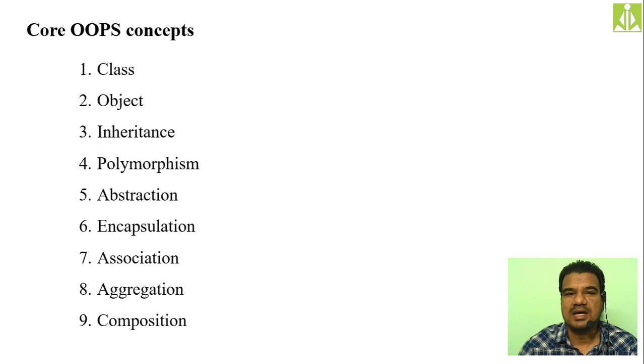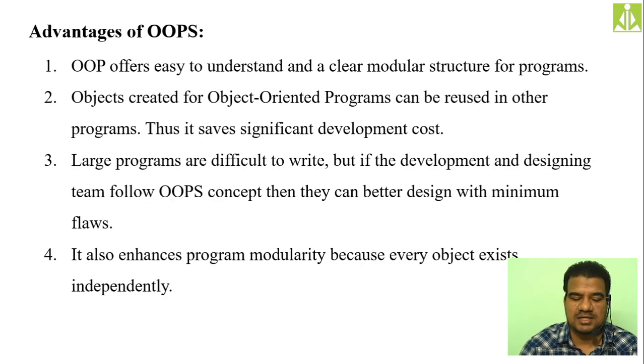Hope you understood. Association, aggregation, composition. A bit tricky concepts, but you have to understand. Okay. So association is having a relationship between the objects without affecting each other. Aggregation is having a relationship between the objects, parent to child, but destruction of the parent should not affect the child over here. Next, composition is also the same thing, having a relationship between parent and child, but destruction of the parent should affect the child as well. Okay, so next thing we discussed, advantages of object oriented programming structure.